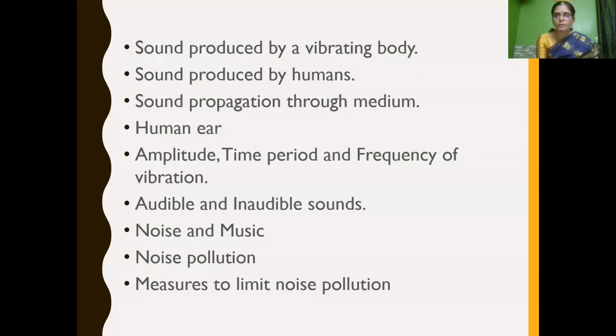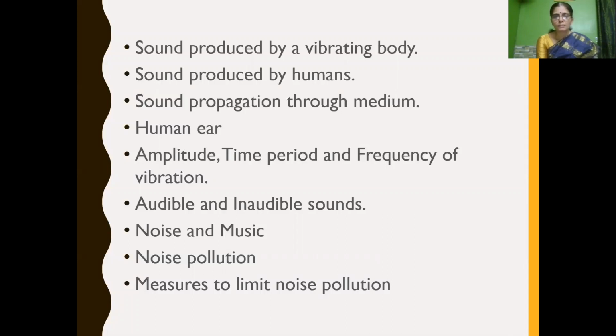Till now, we have learned about sound produced by a vibrating body and how sound is produced by humans. And then we have learned about propagation of sound through different media. That is, in order to travel, sound needs a medium. So sound propagates through all three states: solid, liquid and gaseous.